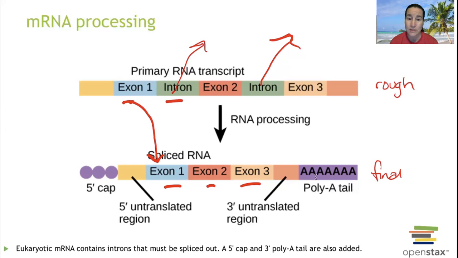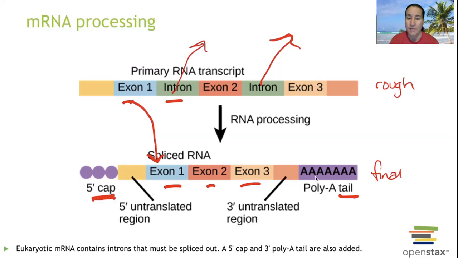There's two things that we need to add on to our RNA. And the first is the cap. If you like to think of formal attire, like a really formal black tie event, guys are going to wear their top hat and their tails with their tux. So it's kind of the same thing. You have a cap and you have a tail. Both of these things are going to help prevent the RNA from degrading, being eaten up, and breaking apart in the cytoplasm by different enzymes and things that are out there. It's going to allow it to be stable.